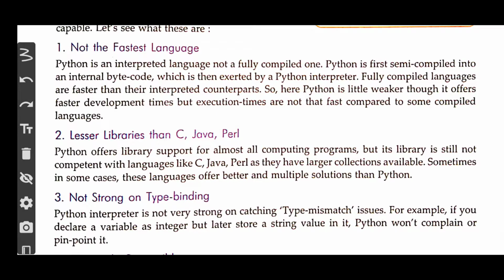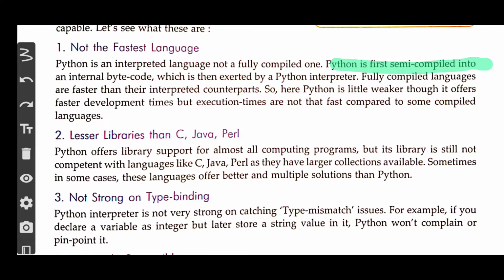Python is first semi-compiled into internal bytecode, which is then executed by a Python interpreter. Fully compiled languages are faster than their interpreted counterparts. It is very simple to understand.